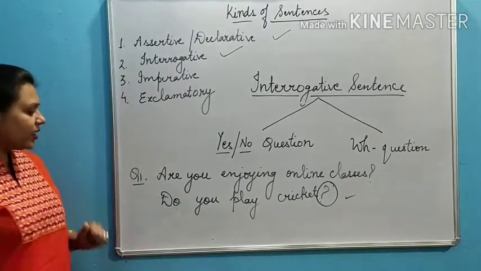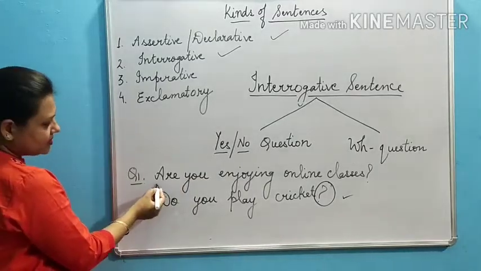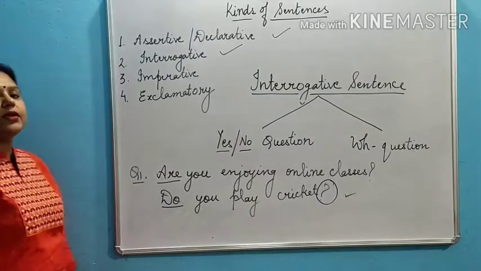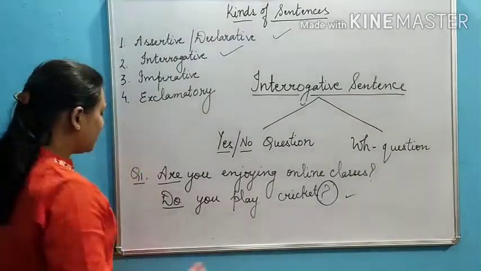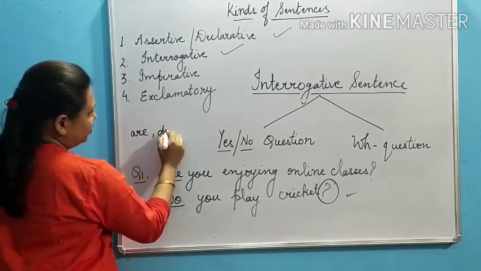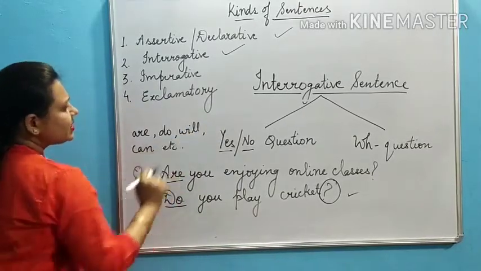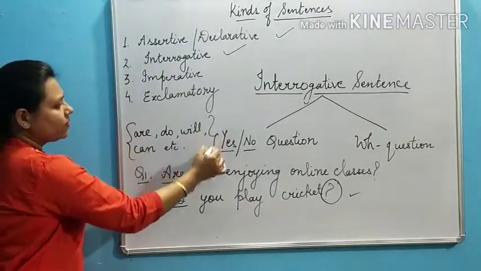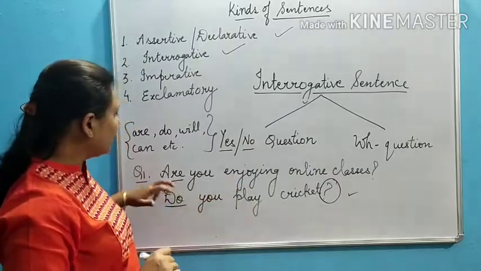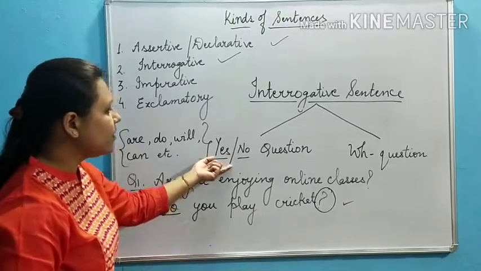The second important thing to keep in mind is that a yes no type question always starts with an auxiliary verb. Auxiliary verbs means helping verbs. They are like are, do, will, can, etc. These are all examples of auxiliary verbs, also known as helping verbs. So if a question starts with an auxiliary verb, then it is under the category of yes no type question.